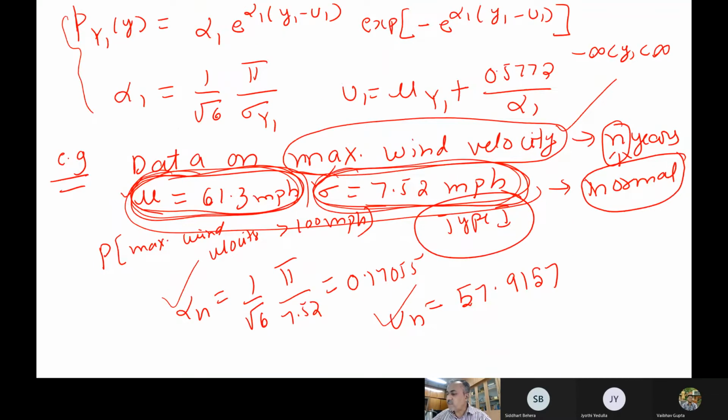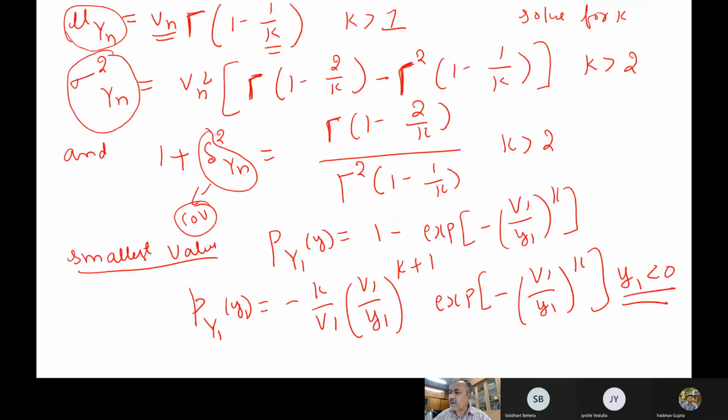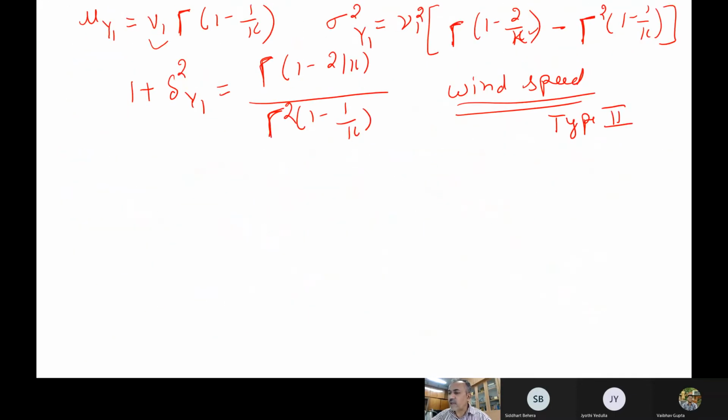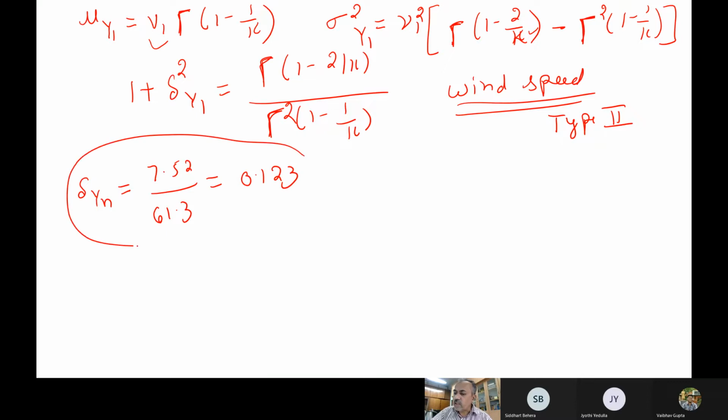Now the same problem, if I assume type 2, and I know the mean value and the standard deviation, I have to find the parameters, so vn and k itself. The coefficient of variation, which is 7.52 by 61.3, sigma by mu, is 0.123. So now the coefficient of variation I can also find from the data.